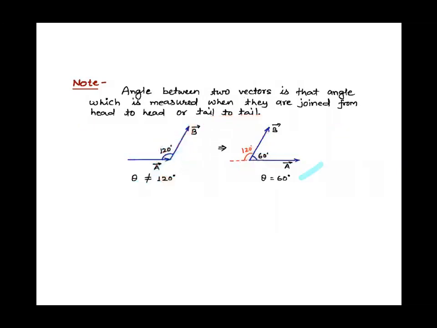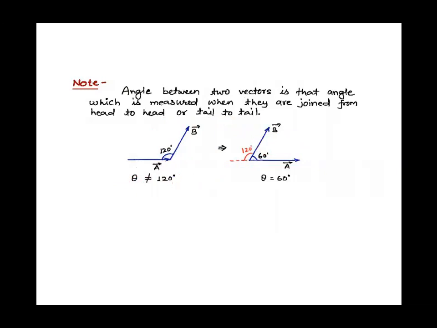We are just displacing vector A, moving it forward. The magnitude does not change. Just pick up this vector A and place it here, right? So the angle between the vector A and B is 60 degree, right children?